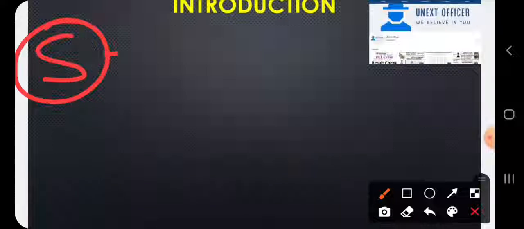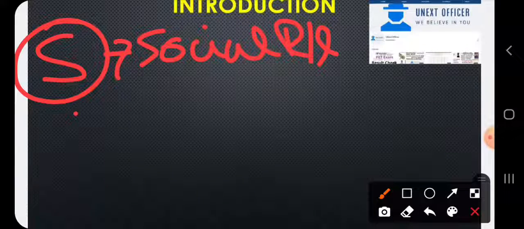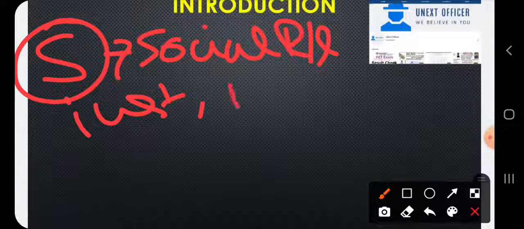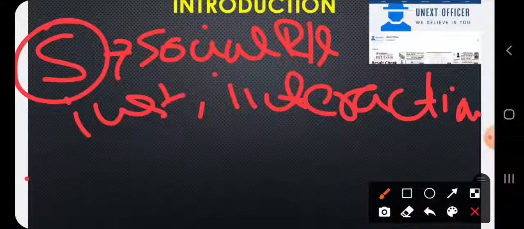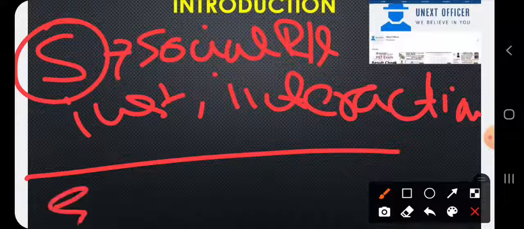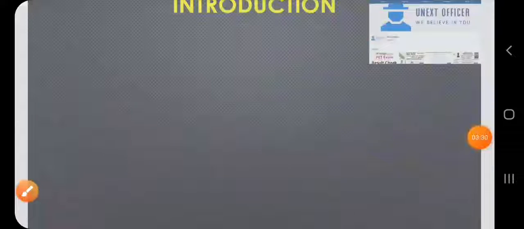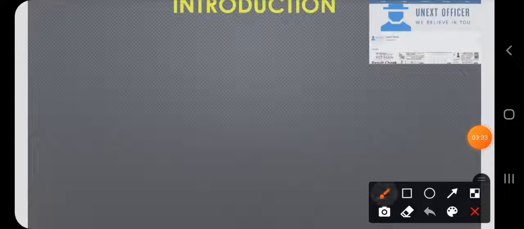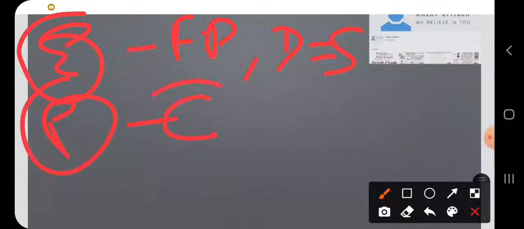Sociology studies social relations, institutions and their interactions, how individuals interact. Economics is all about forces of production, demand and supply, production and consumption.